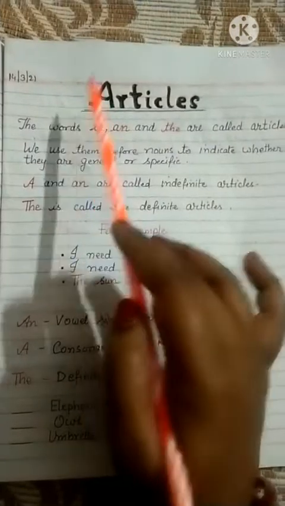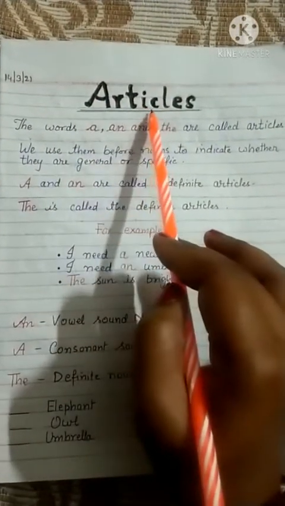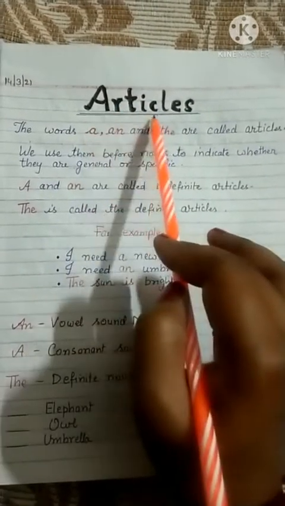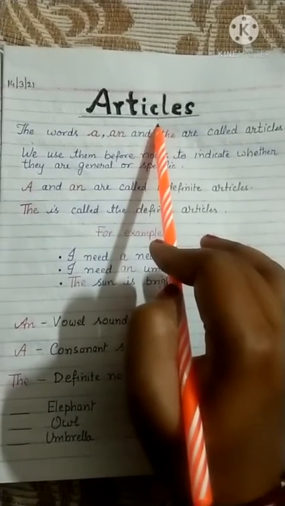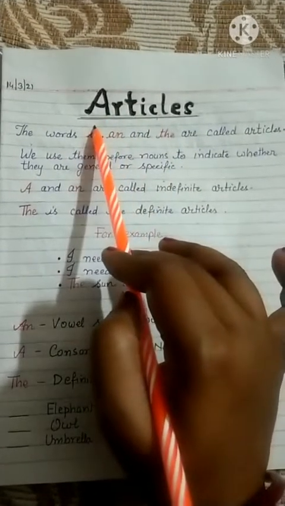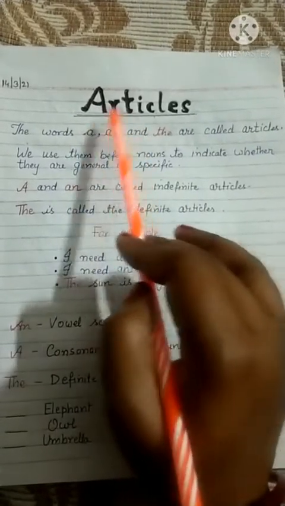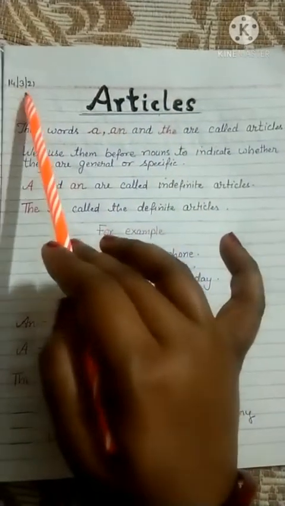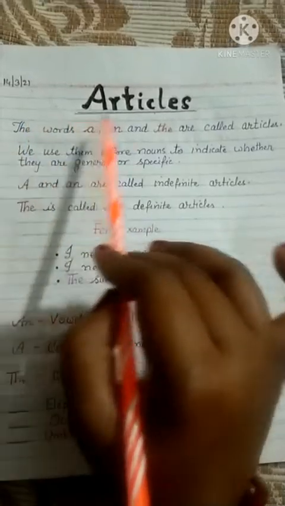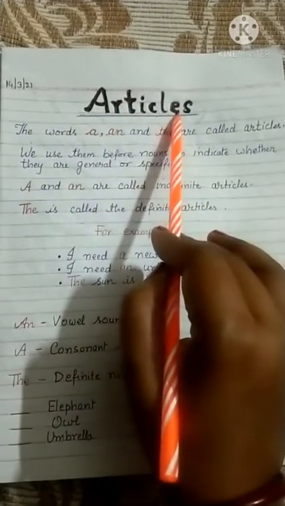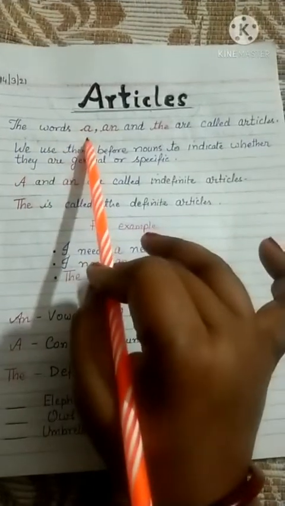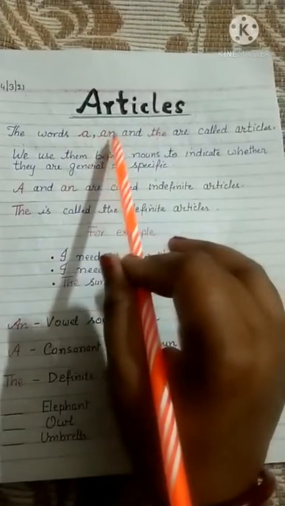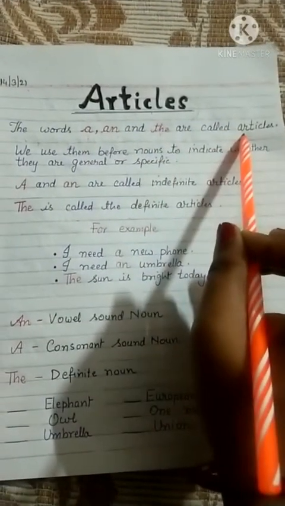In class, today I am going to explain articles. As you all know, you have read about articles in your previous classes also, children. So today I am going to revise the topic articles again, beta. So mention today's date, that is 14/3/21. You all know that articles means the words a, an and the.